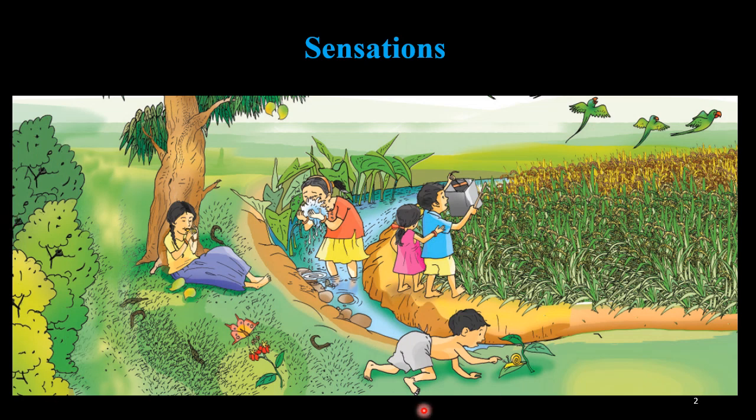The picture in your textbook shows many children experiencing different kinds of sensations. Here, the child is experiencing the sensation of a snail, and here the girl is tasting a mango. Here, the child is washing her face with cold water. Then these children are looking at the birds, and they can sense the smell here also. So these are the various kinds of sensations we have: vision, smell, touch, hearing, etc.